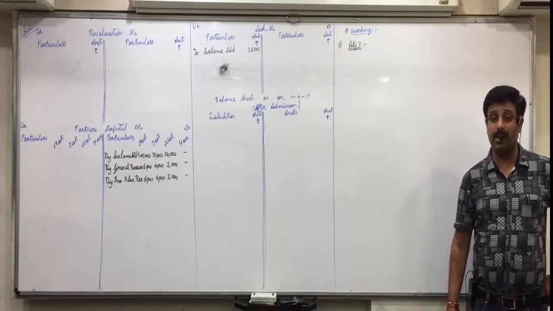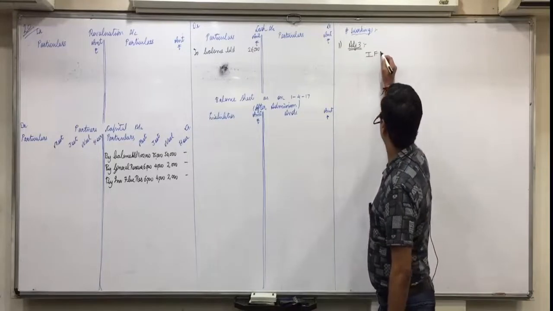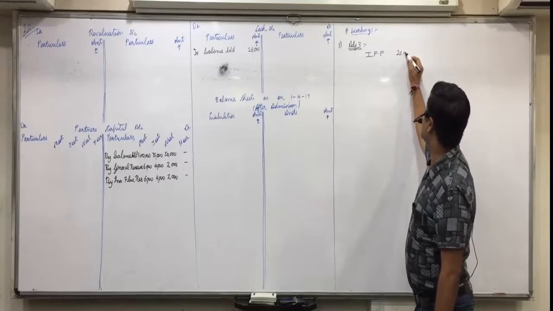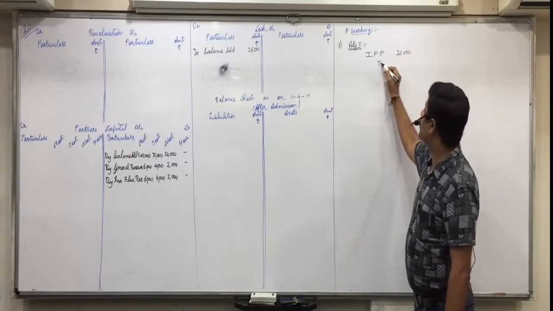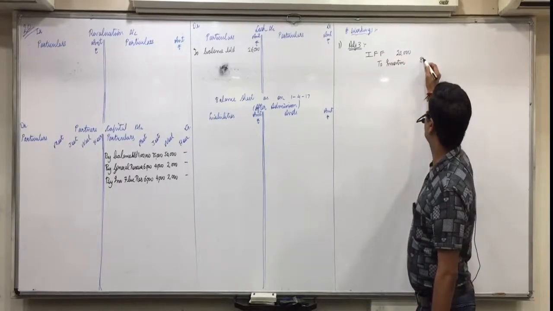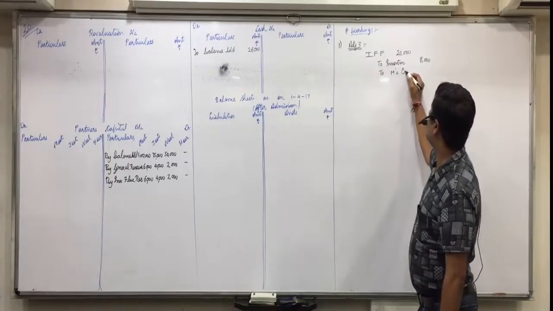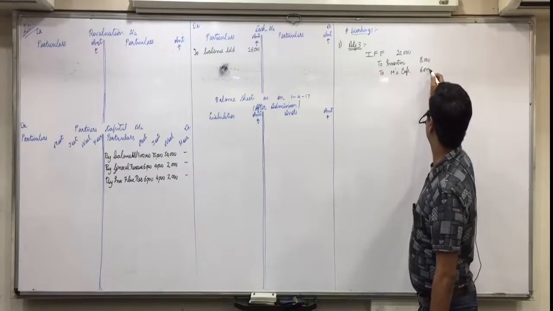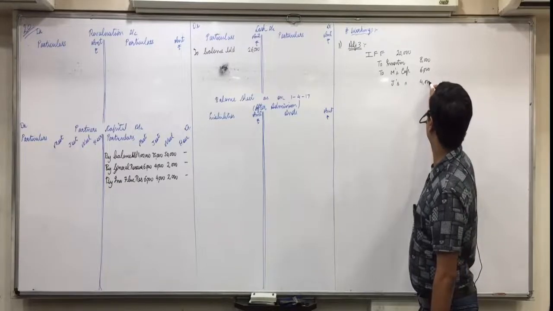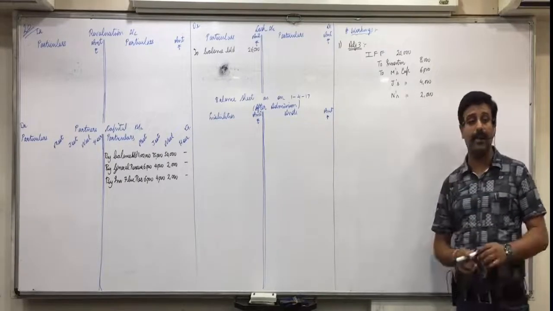Only 2 people in the whole class know the journal entry. Janvi, Investment fluctuation fund account debit, with what amount? 20,000. Investment fluctuation fund account debit 20,000, to investments, and what amount? 8,000. And to partners, partners means capital account. Meet's capital account 6,000, Jeet's capital account 4,000, and Neel's capital account 2,000. This would have been the journal entry if it is asked.